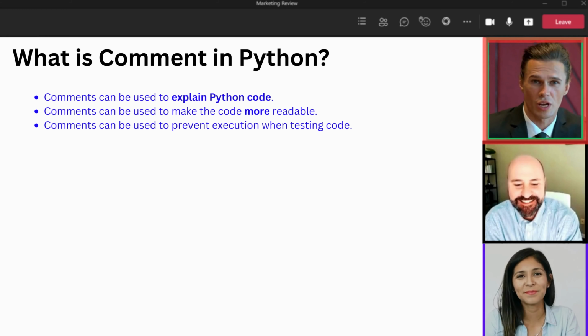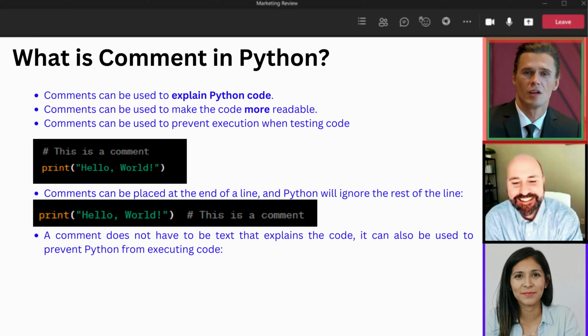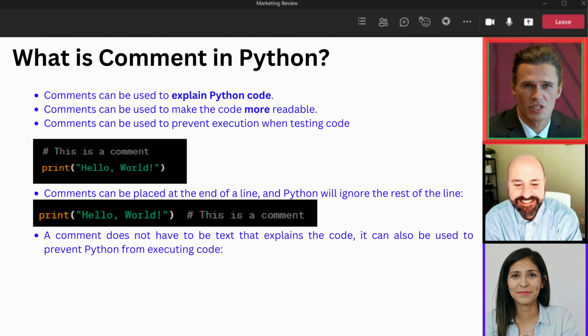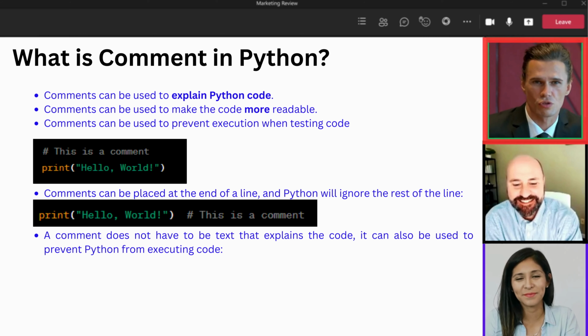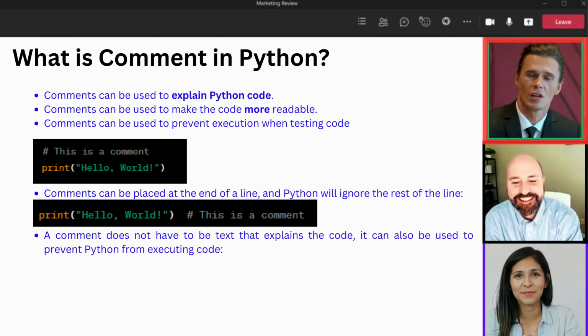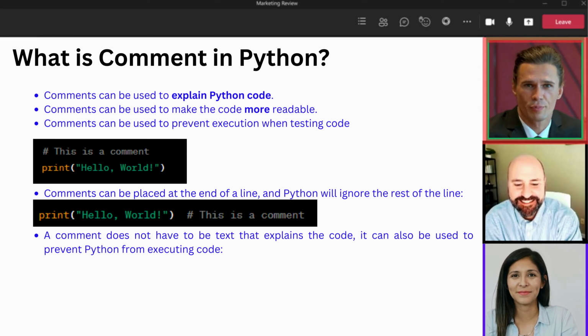Ladies and gentlemen, today we're going to talk about something essential in the world of Python programming: comments. Now, you might be wondering, why are comments such a big deal? Well, let me tell you, they're not just lines of text, they're the secret sauce that makes your code more readable, more understandable, and even safer.